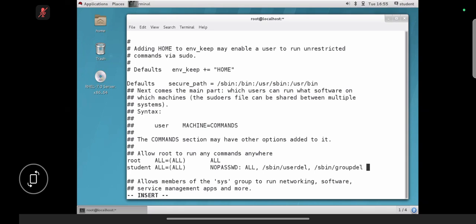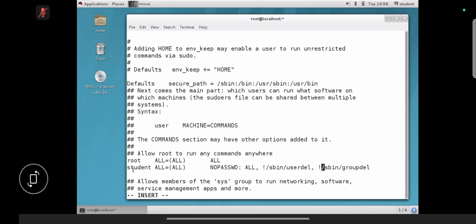Apart from those two commands, he can execute all the remaining commands. That's it. What is that? Not, the exclamation mark. You need to keep it in front of those commands.